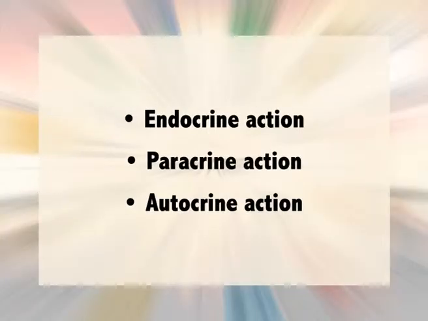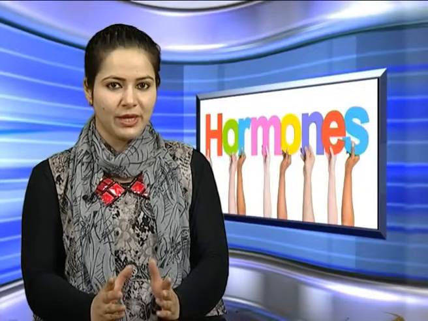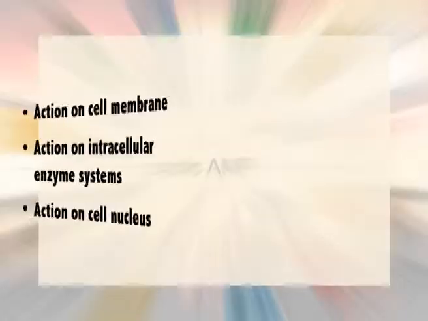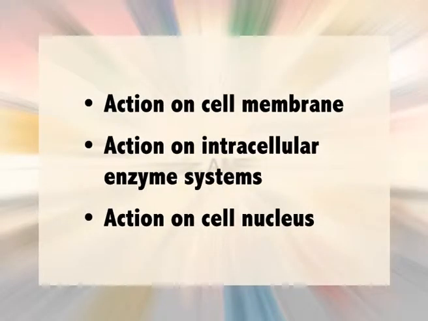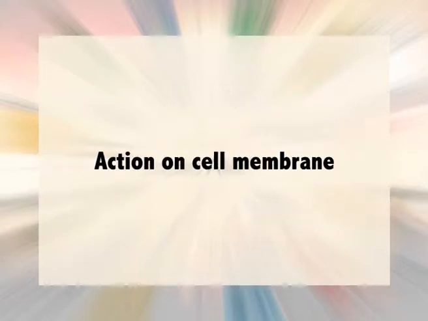Mode of action of hormones. Hormones exert their actions as endocrine action, paracrine action and autocrine action. The mode of action of hormones can be explained under three modes. First, action on cell membrane. Second, action on intracellular enzyme systems. And third, action on cell nucleus. First, action on cell membrane. Hormones act on cell membranes in two different ways.